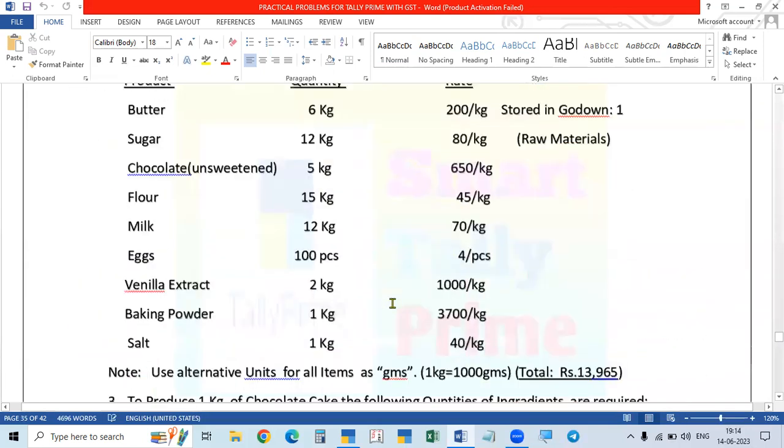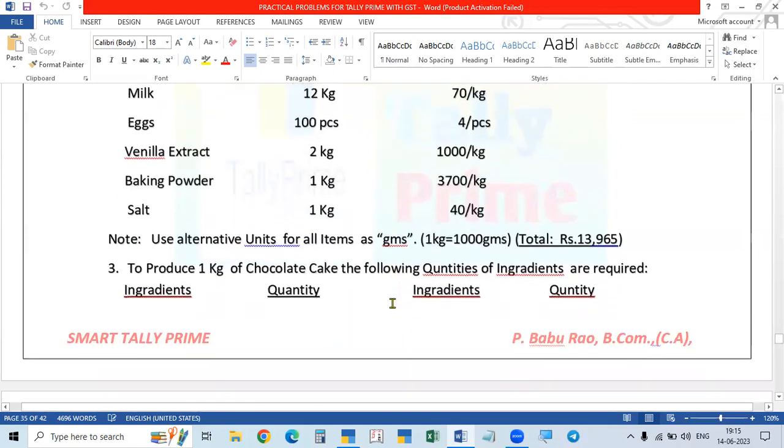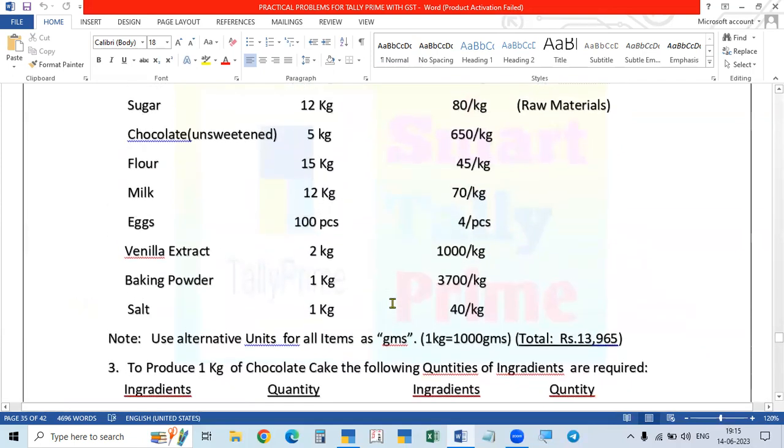In addition to this, in the bill of material, when you are purchasing the raw material, and after production, the finished goods may be stored in different godowns. So the godown option which we created in the previous videos, how to create godowns, how to transfer the stock from one godown to another godown, that we learned. So that also comes here. So raw material is stored in one raw material godown, and finished goods are stored in another godown. And then some of the materials produced, that is the finished product, are transferred from the godown to the showroom. Showroom, it is called here.